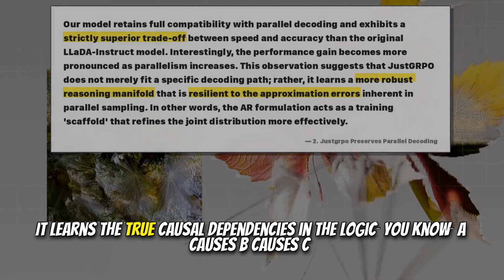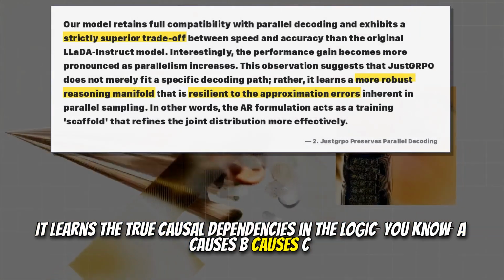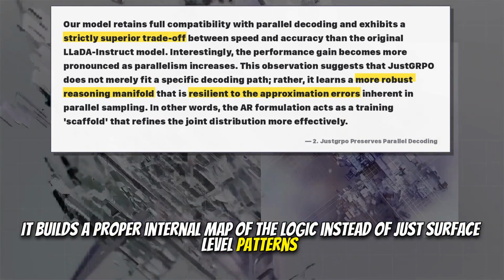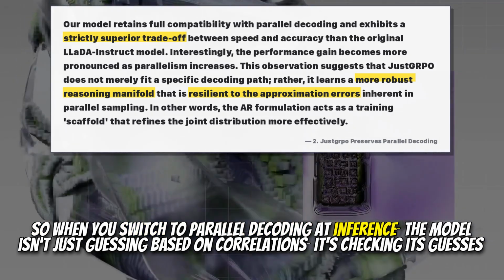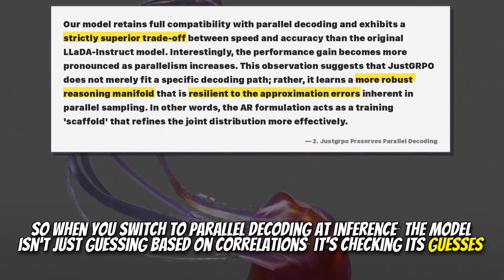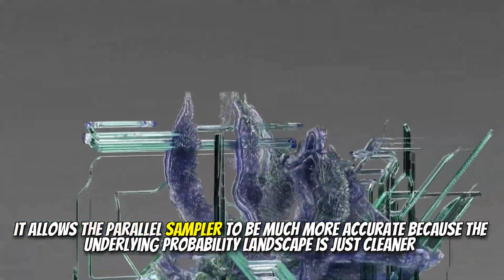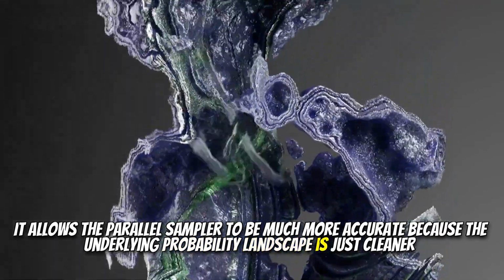It learns the true causal dependencies in the logic, A causes B causes C. It builds a proper internal map of the logic instead of just surface-level patterns. Exactly. So when you switch to parallel decoding at inference, the model isn't just guessing based on correlations. It's checking its guesses against that robust internal map. It allows the parallel sampler to be much more accurate because the underlying probability landscape is just cleaner.